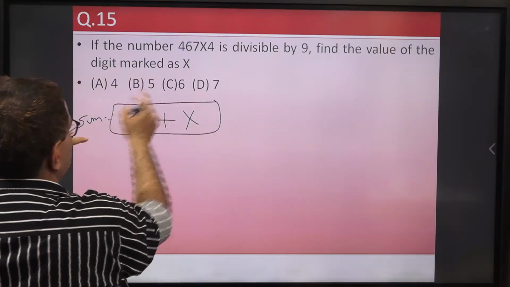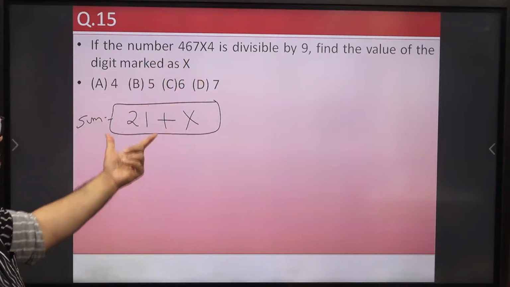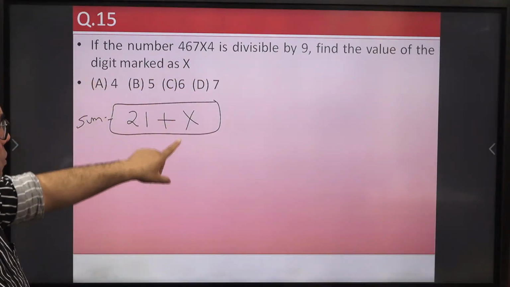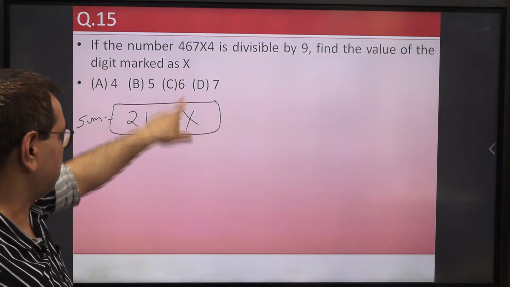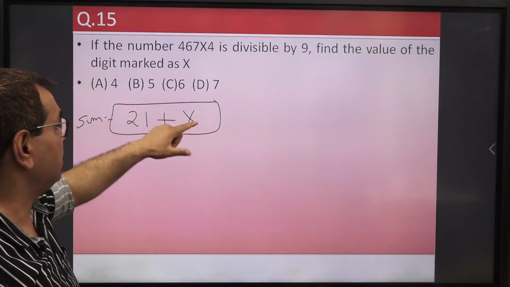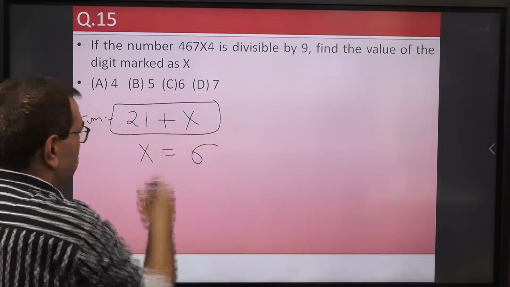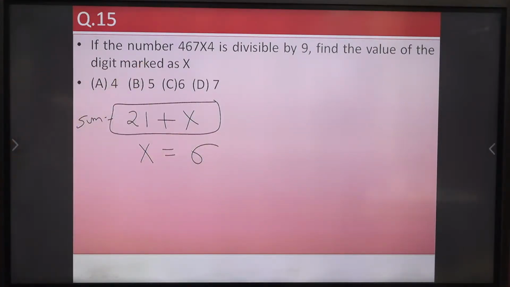Now for this number to be divisible by 9, this sum must be divisible by 9. So we know that if we take x equal to 6, 21 plus 6, 27 is a multiple of 9. So we need to take x equal to 6 so that this number will become divisible by 9. So very simple question is there and many students answered it correctly. Very good. So now let us move to next question, question number 16.